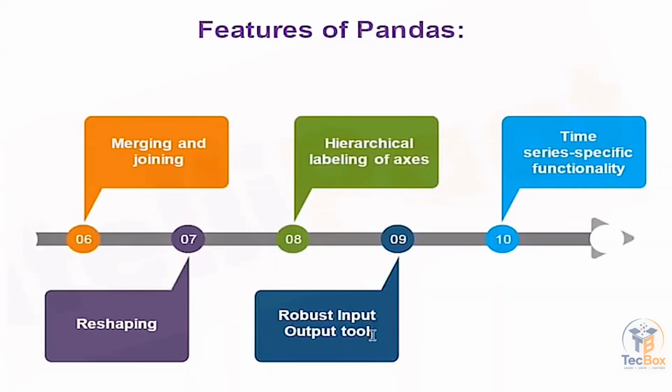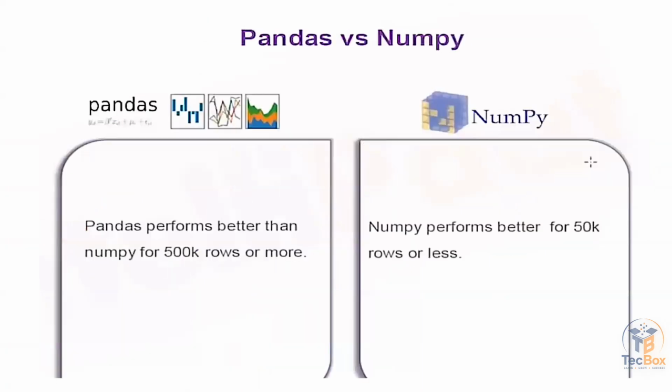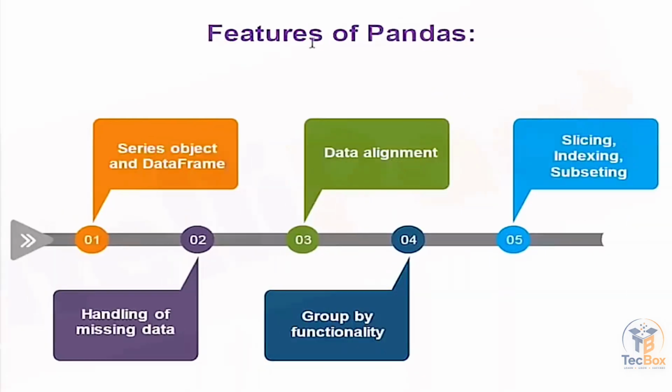So we can work using pandas. You can work with this time series data also. Okay, so these are the different features of pandas. So I repeat again, these are the different features. Pandas can work both with series and data frame. Pandas are used for handling the missing data. Pandas are used for data alignment.